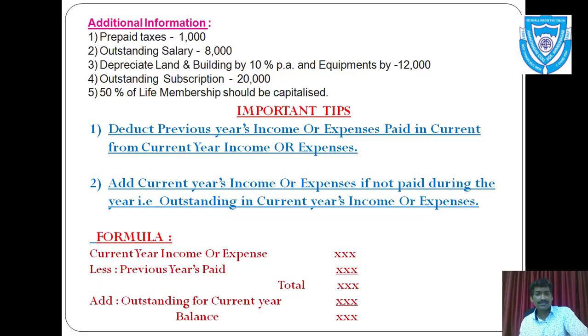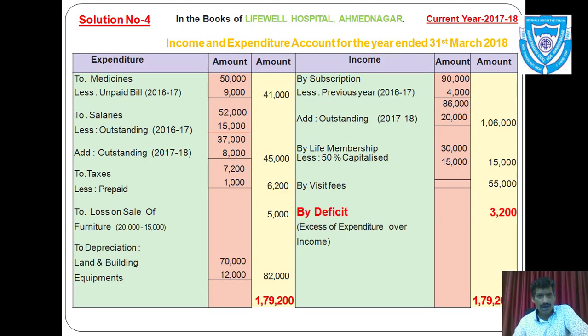So now you must balance the account. First, let us see which side is more, expenditure or income. Now here in this example, I can see expenditure side is more than income, and I got one total of expenditure side, that is 1,79,200. So take that total to outer income side, 1,79,200, and deduct the incomes from this amount. I got